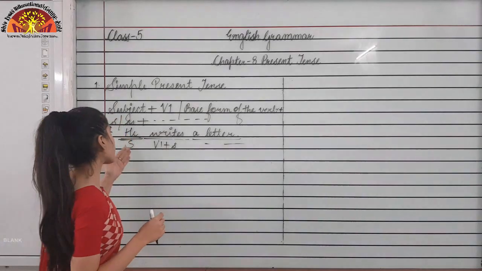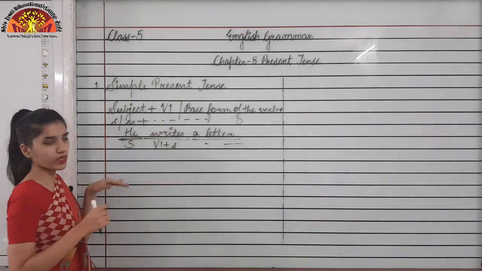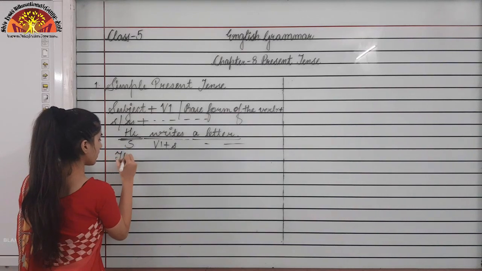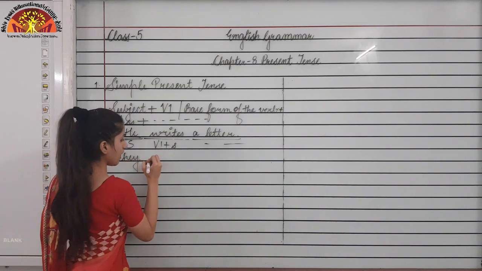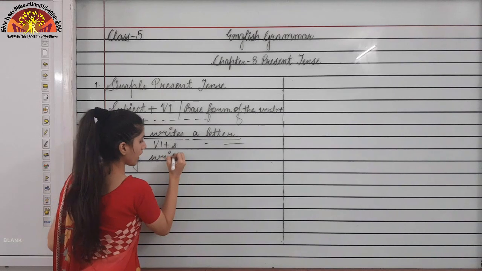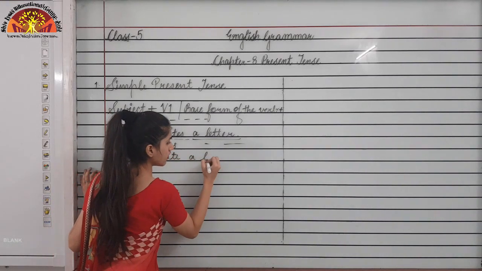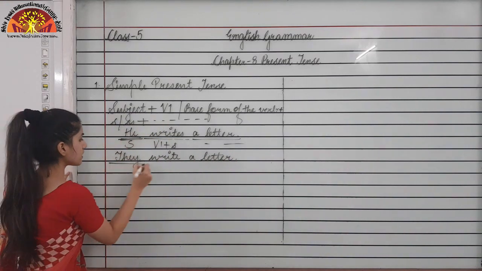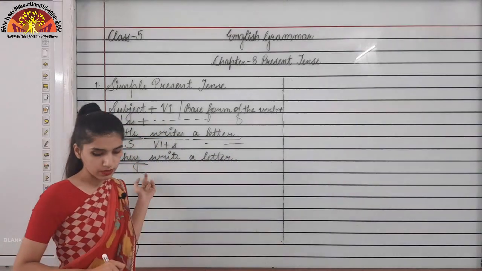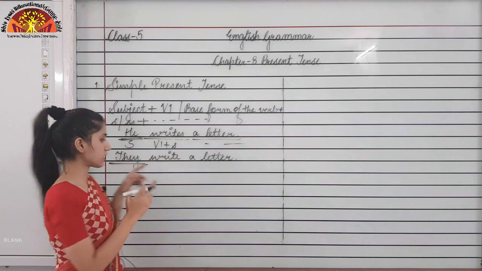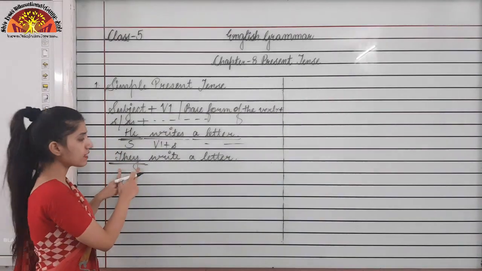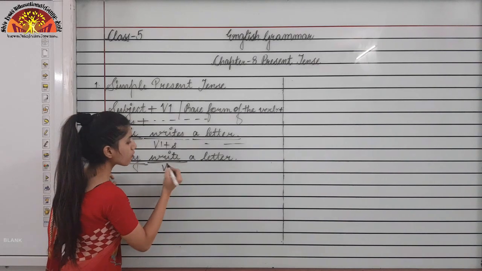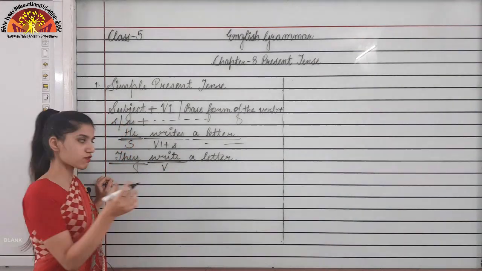If I change the subject from he into they: they write a letter. Now the subject becomes a plural pronoun, so with a plural pronoun we are just using the base form or first form of the verb only.